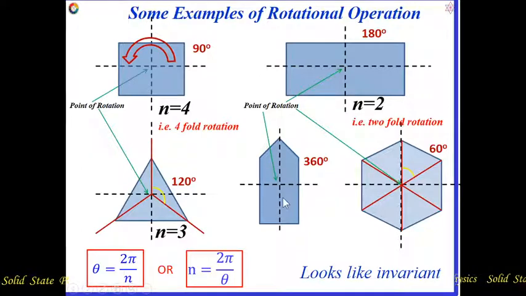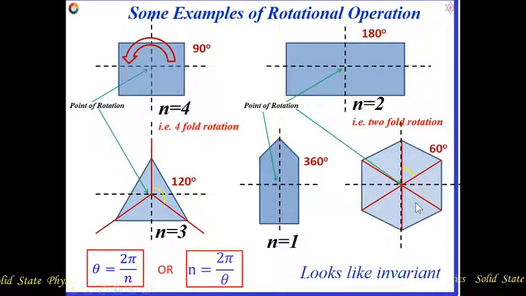For this object, if we rotate it 360 degrees, then we get the same view. So 2 pi by 360 is equal to 1. So for this object, this is one full rotation.